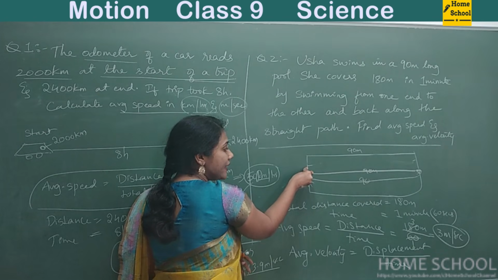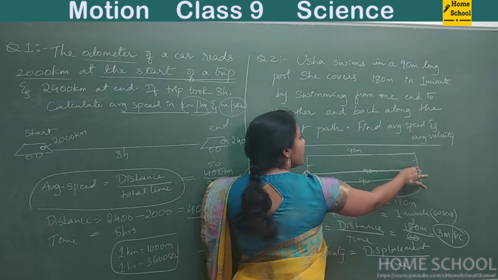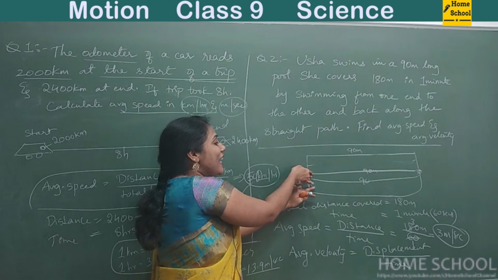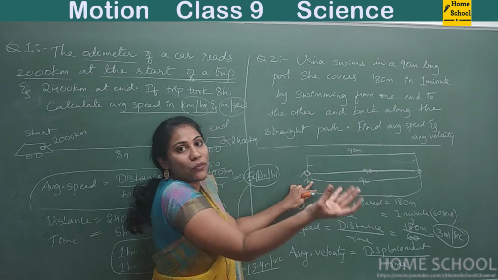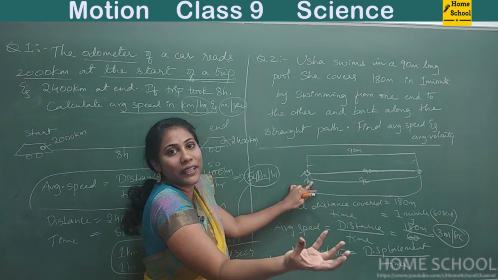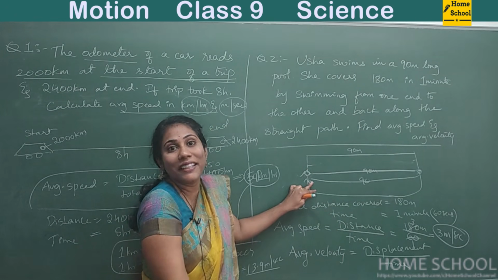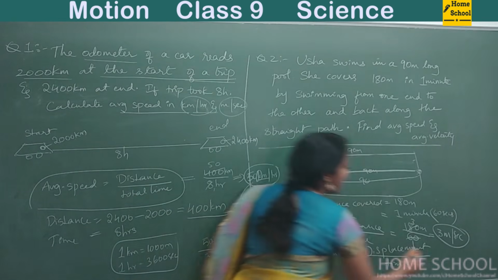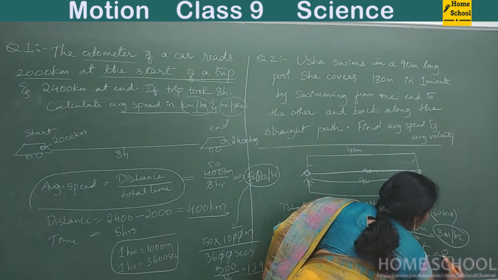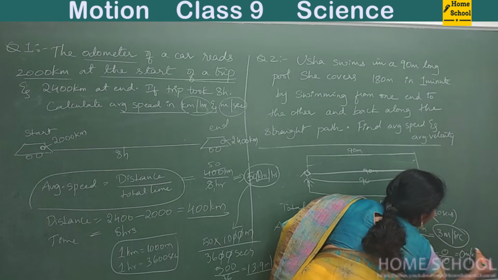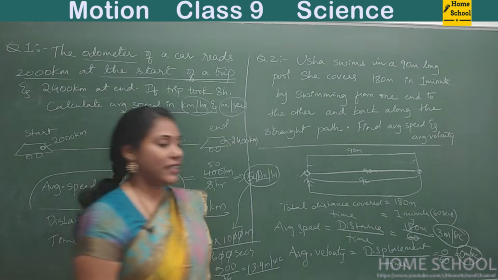She started at this point, she moved, she took a U-turn and came back at the same point. This is only starting point and this is only ending point. What is the distance between starting and ending? It is 0, right? So displacement here is 0. So 0 divided by 60, that is 0 meter per second is your average velocity.